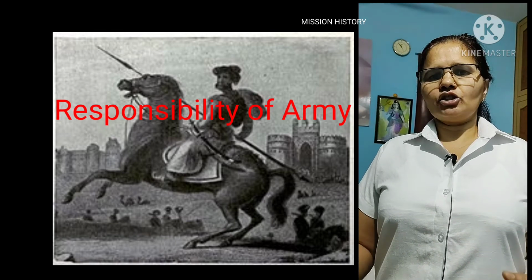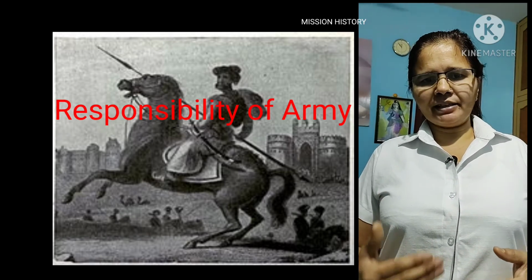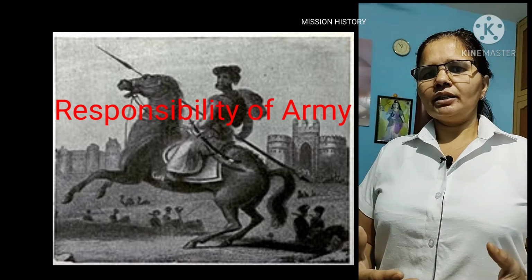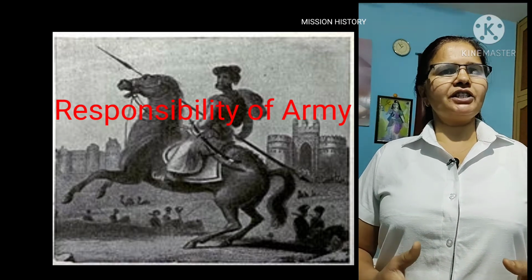So the soldiers were confused about who their enemies and friends were, and it led to the defeat in that battle, which became a cause of the downfall of Vijayanagara Empire.